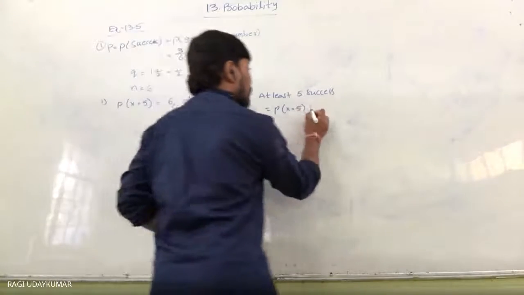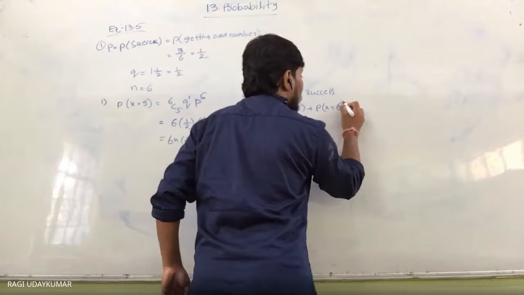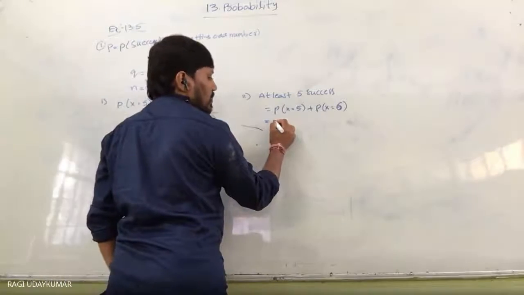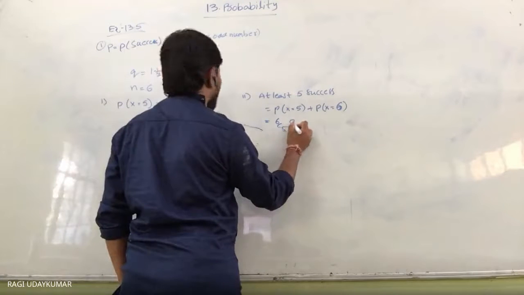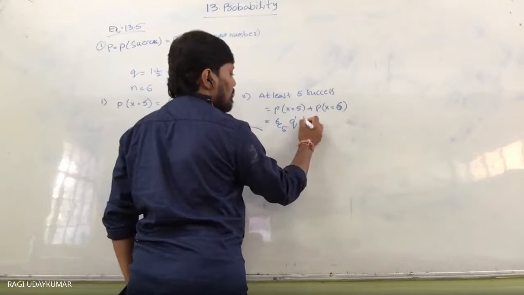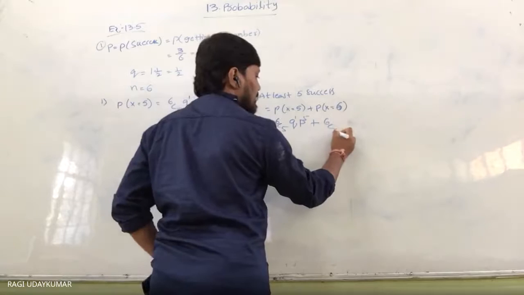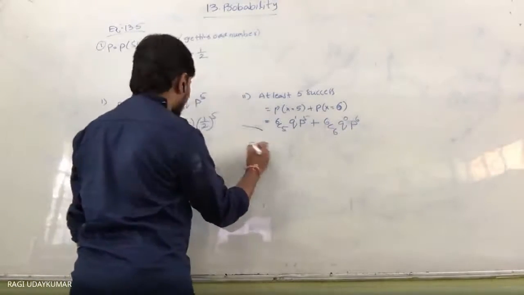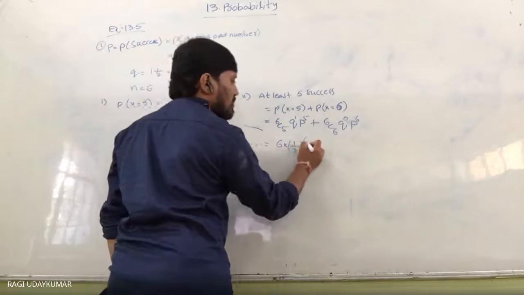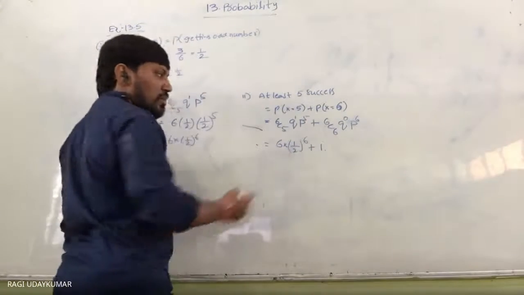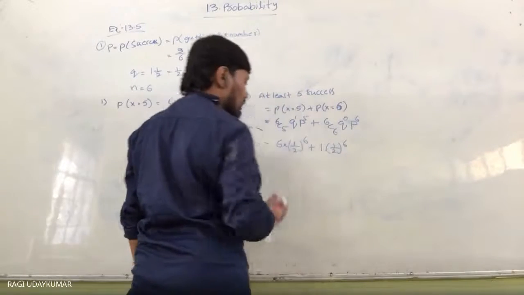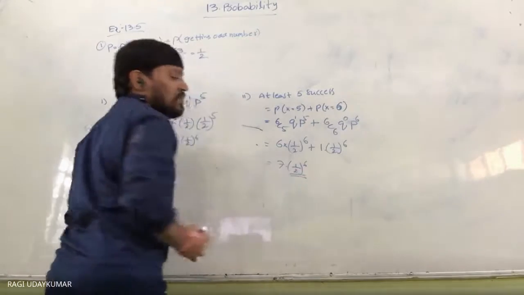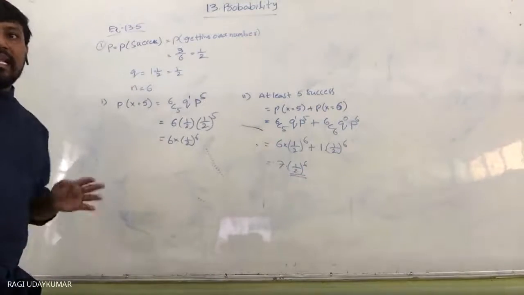So it is 6c5 q to the power of 1 p to the power of 5 plus 6c6 q to the power of 0 p to the power of 6, which is 6 into 1 by 2 to the power of 6 plus 1 by 2 to the power of 6. Taking 1 by 2 to the power of 6 common, it is 7 times 1 by 2 to the power of 6. This is the probability of getting at least 5 successes.